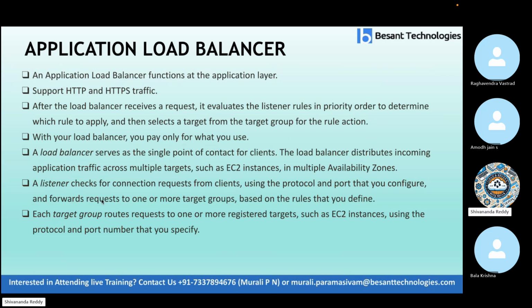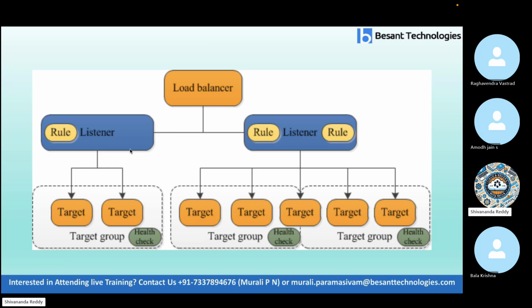We have a listener. A listener checks for connection requests from the clients using the protocol and port that you configure and forwards the request to one or more target groups based on the rules that you have defined. Each target group routes the request to one or more registered targets, such as instances, using the protocol and port that you specify. A collection of instances is called a target group. So the target group has the servers, and the load balancer sends traffic to that target group. The target group decides which server to send a request to. We have listener rules, and a target, which is nothing but the running servers.